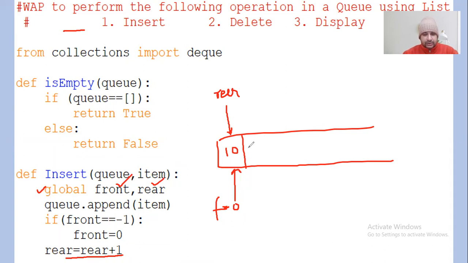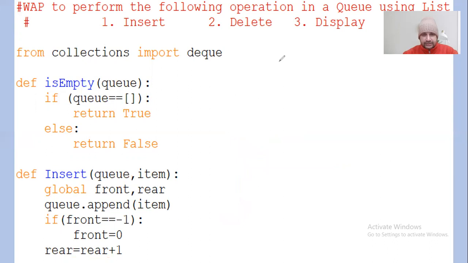List name is q. So let's say the next element has been appended here. Now front is not equal to -1. We need to do it this way. When you insert an item, this is a queue. A queue is generally considered a data structure which is open at both ends.